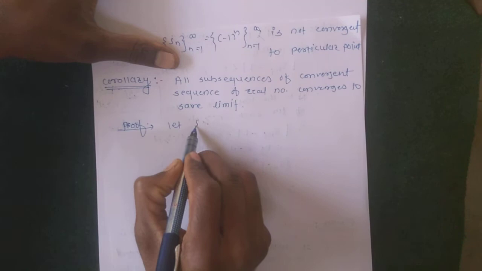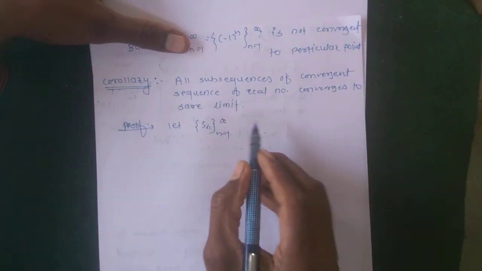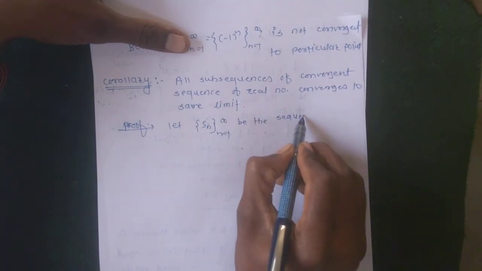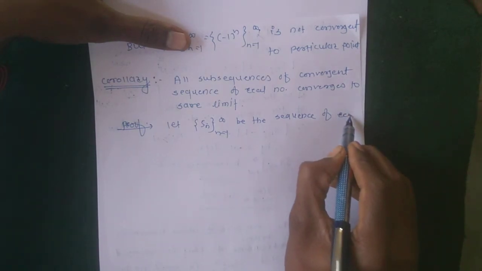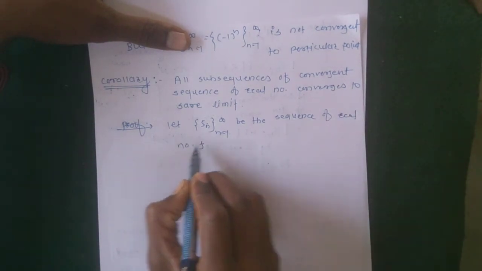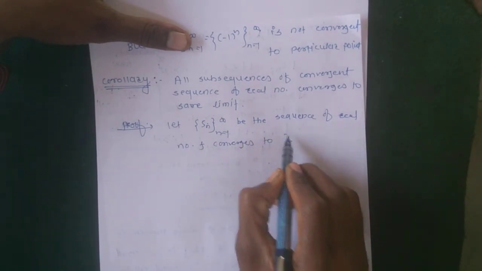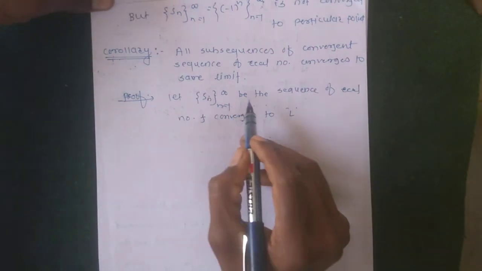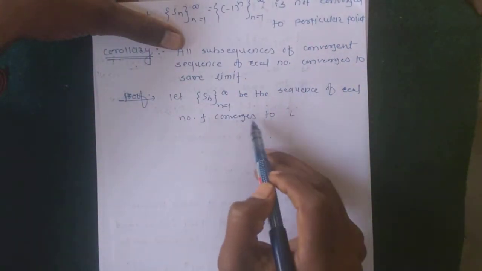Suppose the sequence Sn, n runs from 1 to infinity, is a sequence of real numbers and converges to L. Suppose that.